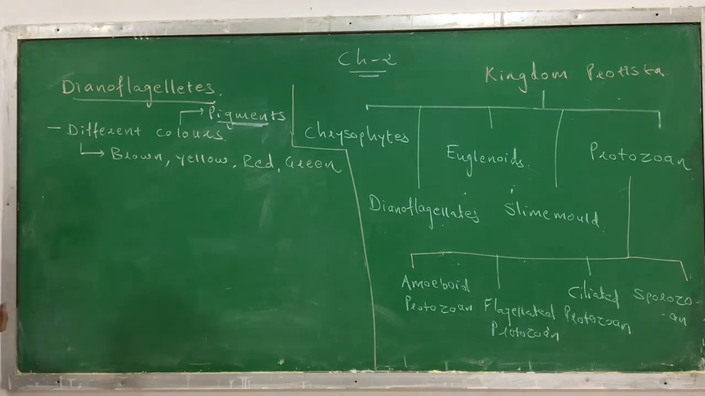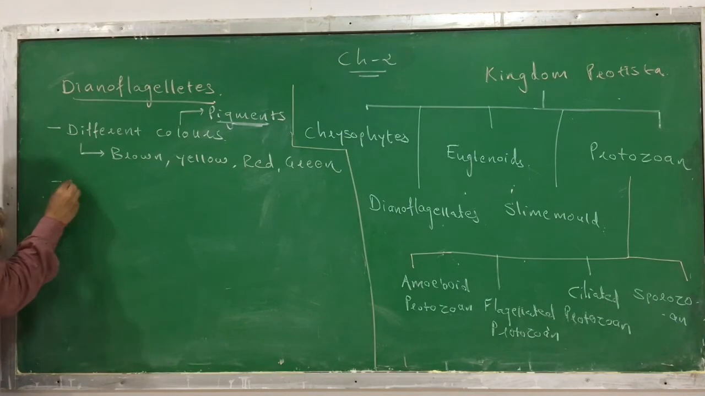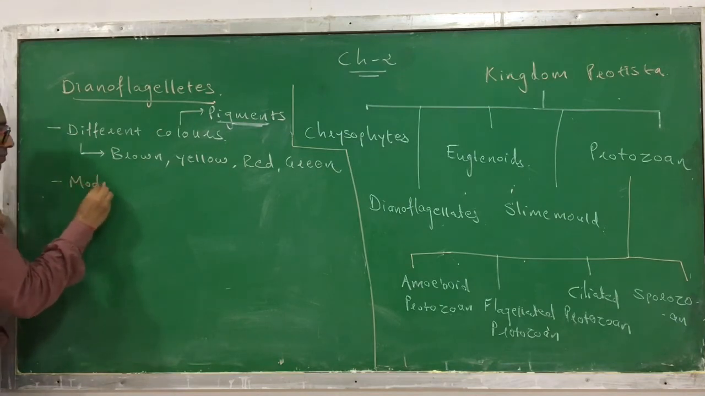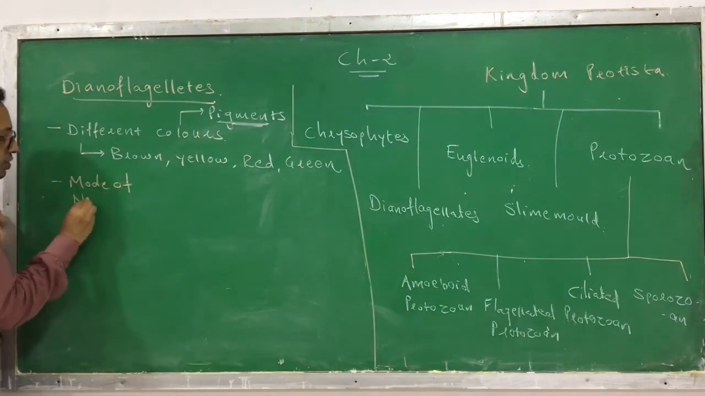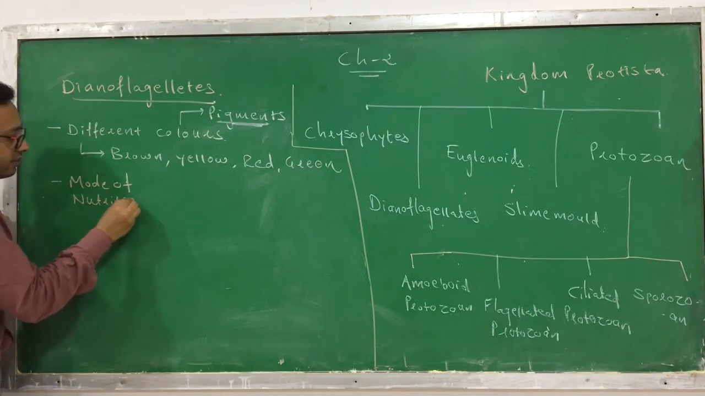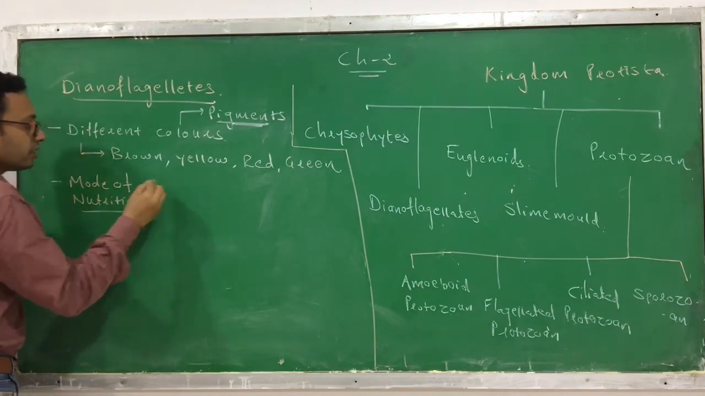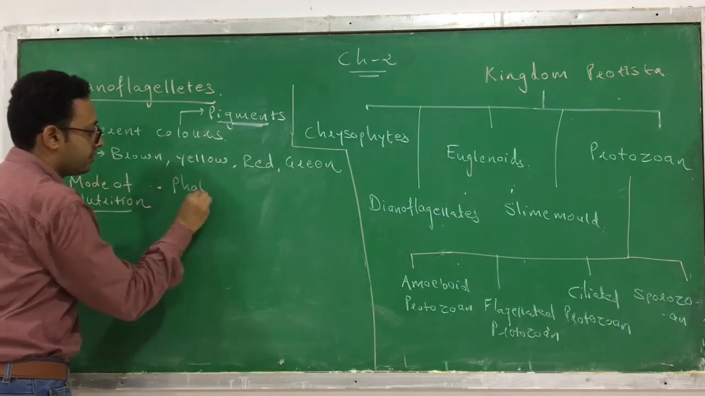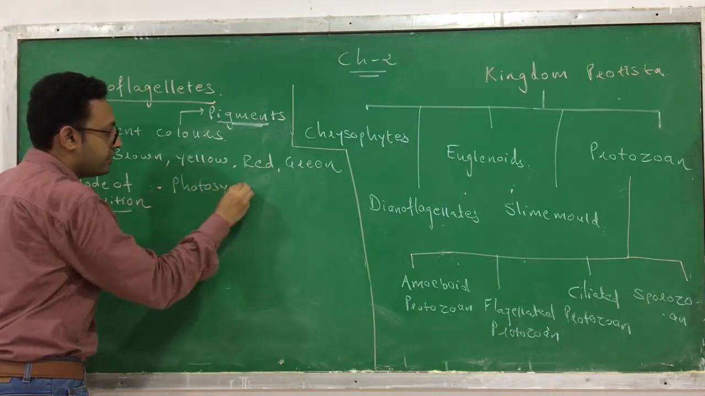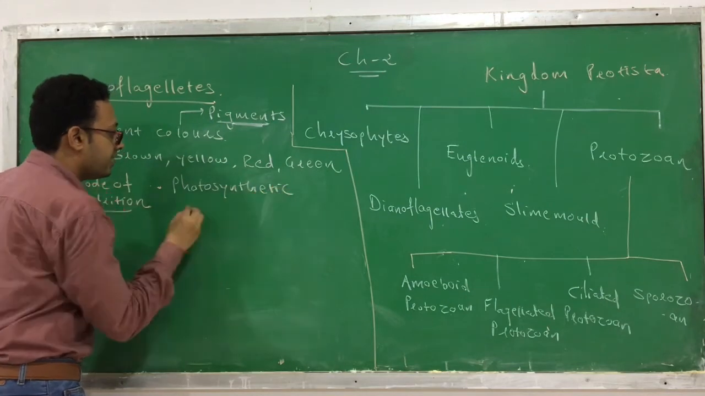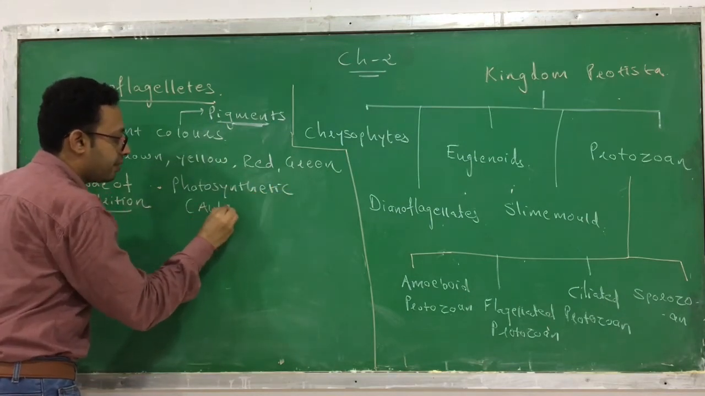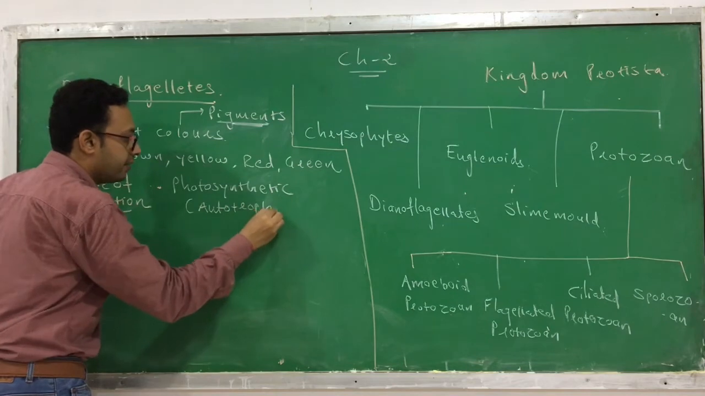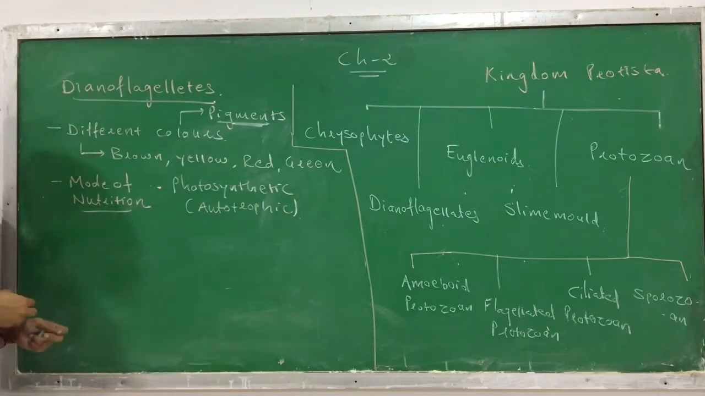Next, if you see the mode of nutrition, what is the mode of nutrition of this dinoflagellate? Here the mode of nutrition is autotrophic, means it is photosynthetic. That means it is autotrophic and can prepare their food by themselves. This is the mode of nutrition you can find in it.